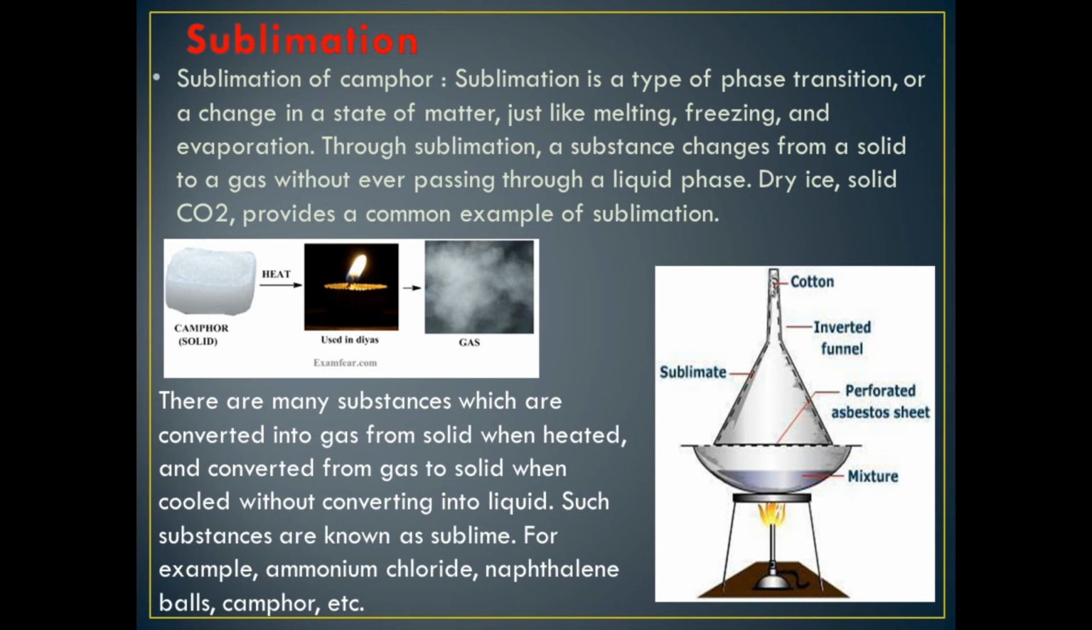The middle phase, between solid, liquid and gas, is not there in many substances. Understood? Solid is heated, it becomes gas. It evaporates, and from vapor form, when cooled, it becomes solid without a liquid stage. Such substances are known as sublime. For example, ammonium chloride, naphthalene balls, camphor, etc.